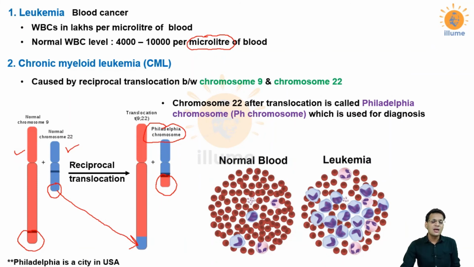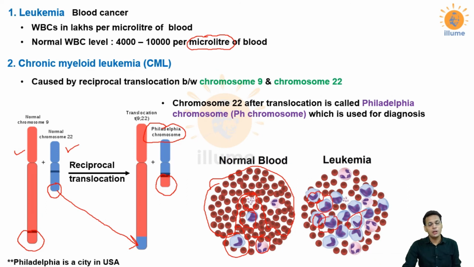This is a picture, a comparison between normal blood and leukemia. In normal blood, there are plenty of cells present, as you can see in this figure. These circular red colored cells are RBCs. Here are some platelets and some scattered WBCs. So this is a normal picture of blood. But in the case of leukemia, you would find multiple WBCs present in the blood.